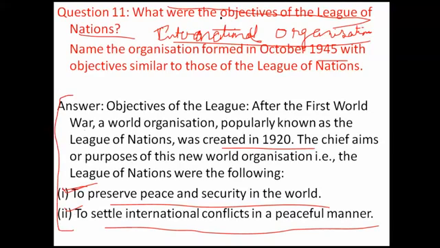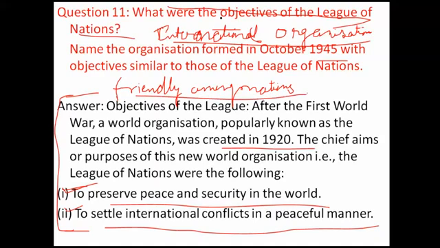The chief objective was to save the world from the terror and destruction of war, to maintain friendly relations among nations, so that nations will think twice before going to war, and peaceful settlement of disputes. So these were the three important objectives.